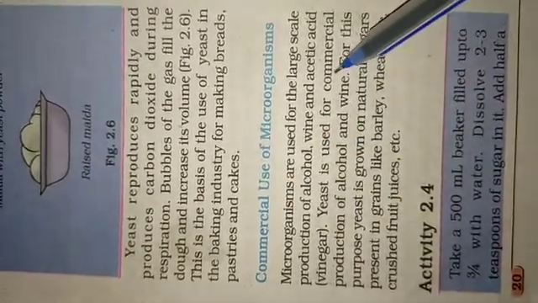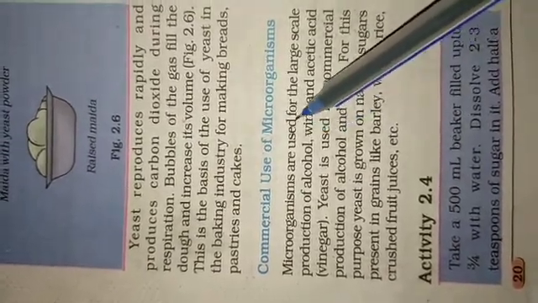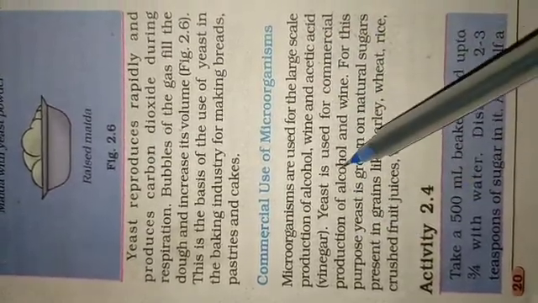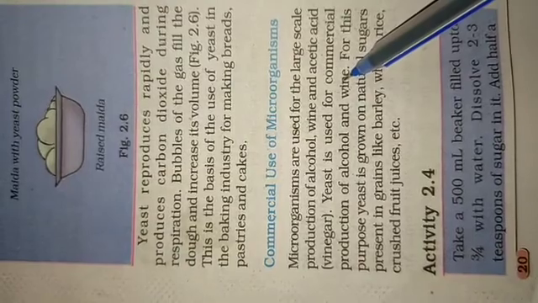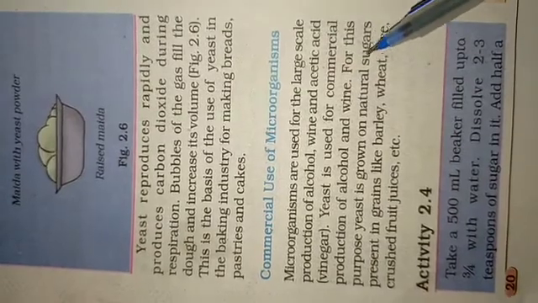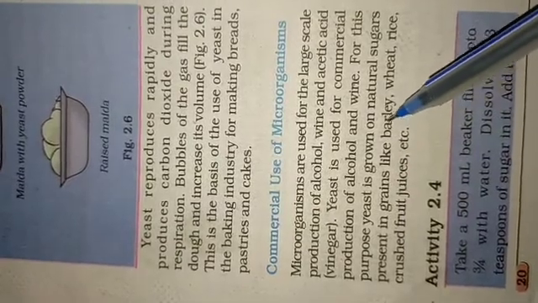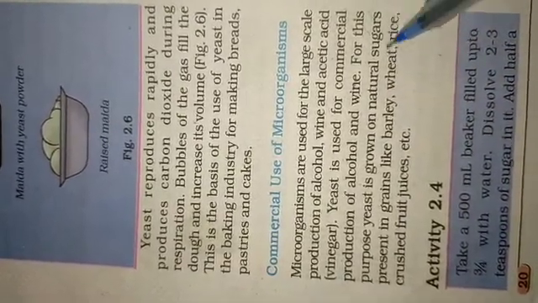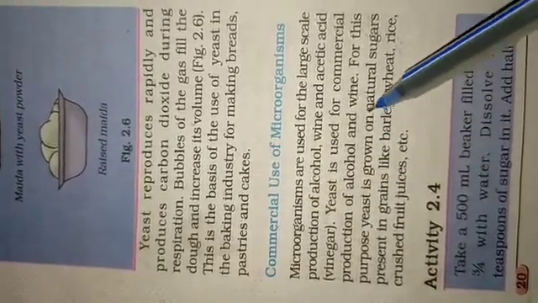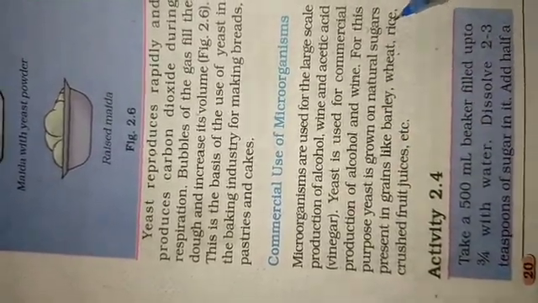For this purpose, yeast is grown on natural sugars present in grains like barley, wheat, rice, and crushed fruit juice, etc.